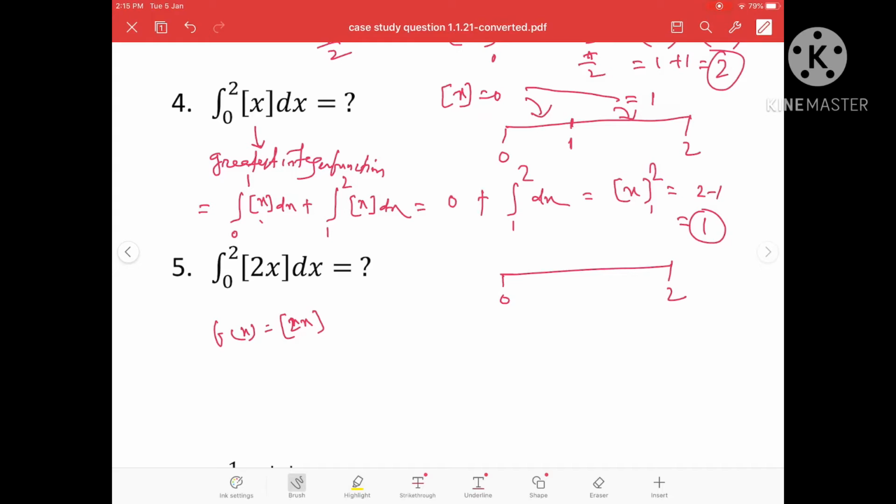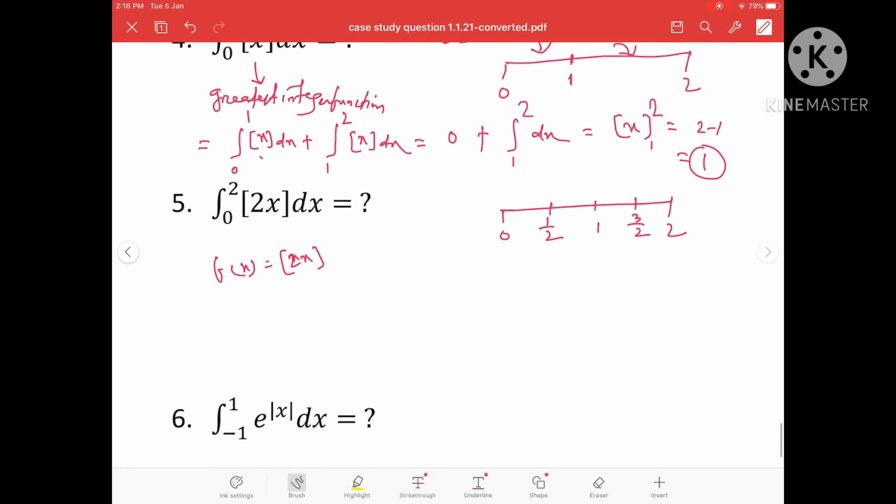If you put x equal to half, then 2 into half means 1, it will be an integer. Again, if you put x equal to 1, 2 into 1 is 2, again we get an integer. Next, if you put 3 by 2, then 2 into 3 by 2 is 3, again an integer. That means between 0 and 2, half, 1, and 3 by 2 are the points where [2x] gives you integral values.